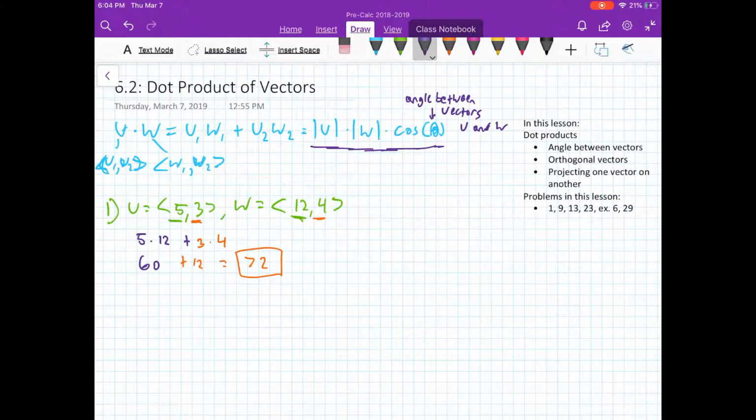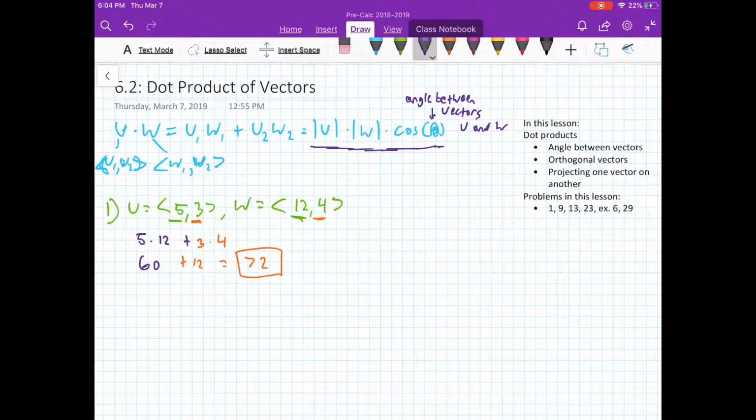If I took the magnitude of u and the magnitude of w and multiplied them together, those are two scalar numbers, in the same way that the dot product is a scalar number. It's the size of u times the size of w, multiplied by the cosine of the angle between the two vectors, and we would get the dot product.